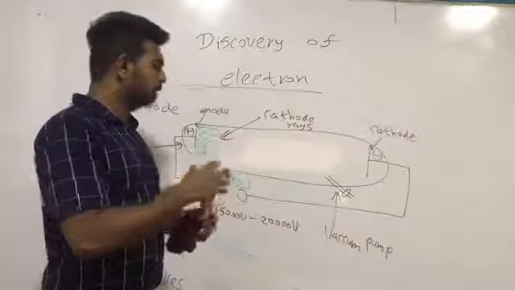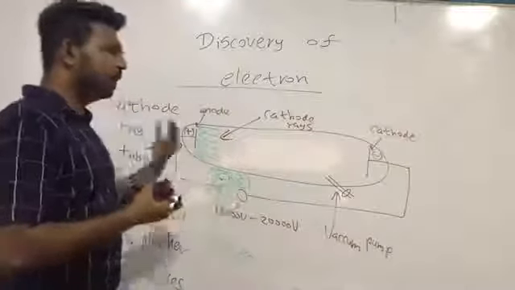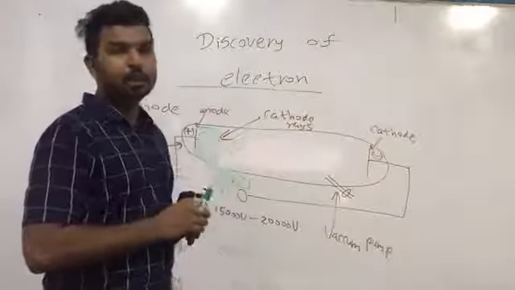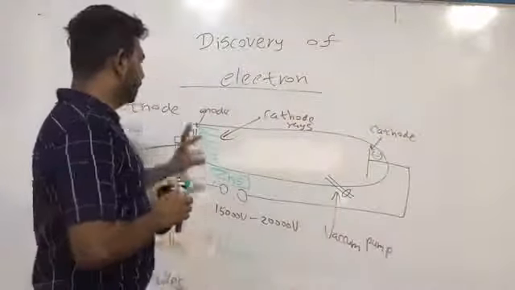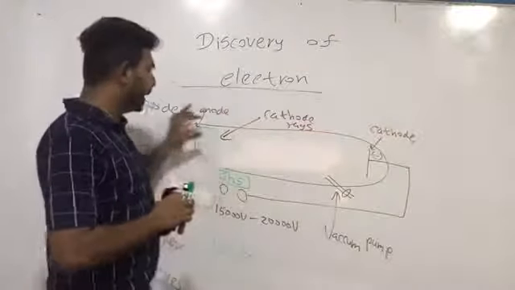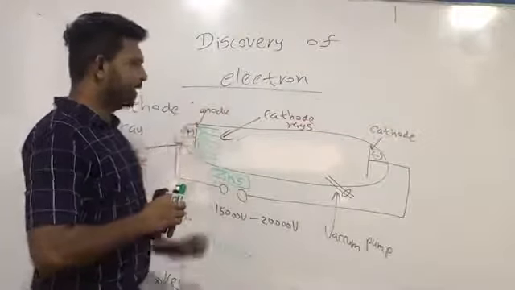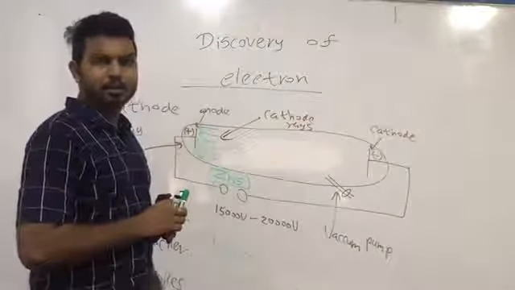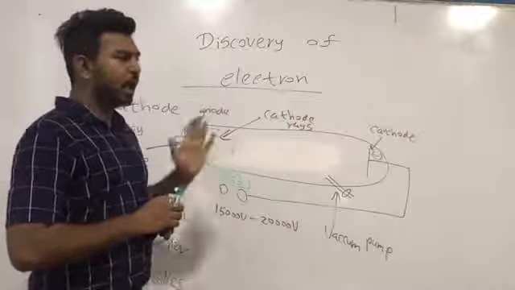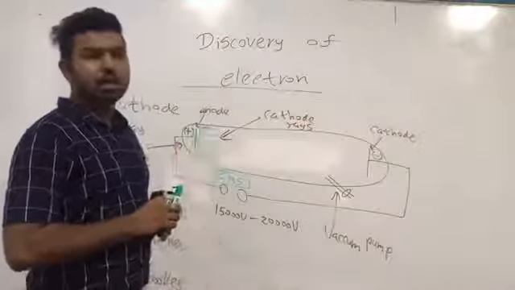The first property of cathode rays is that they concluded that cathode rays are negatively charged particles. How did they conclude that?